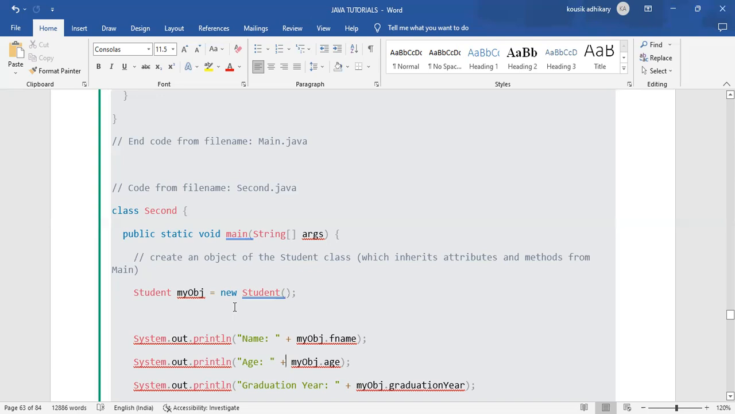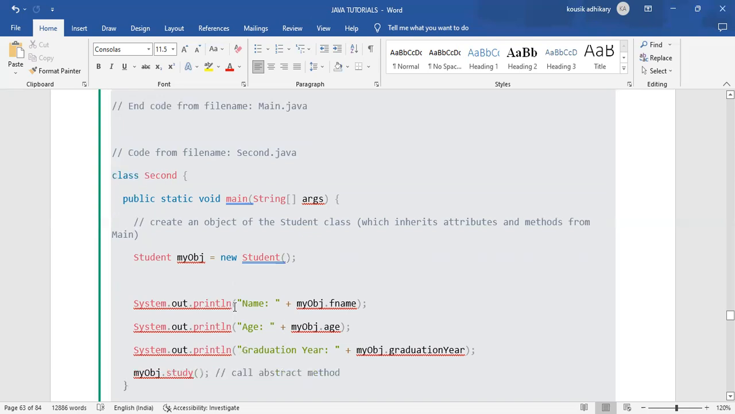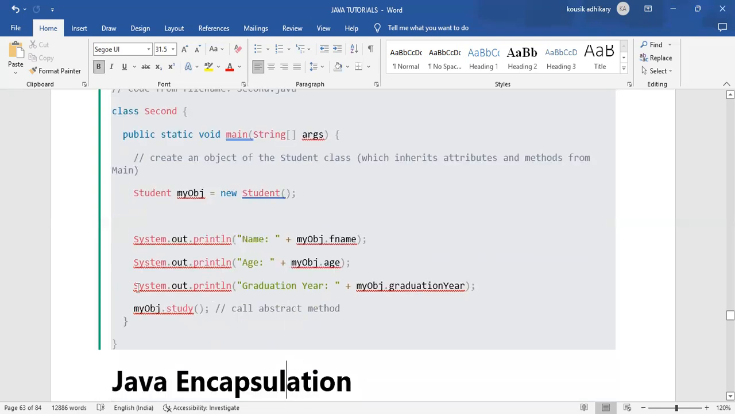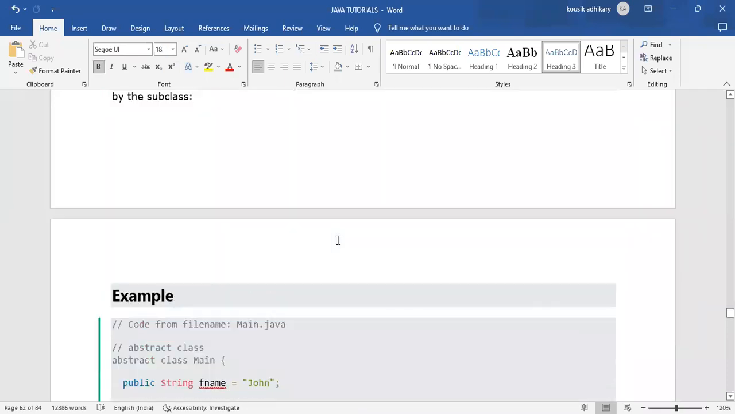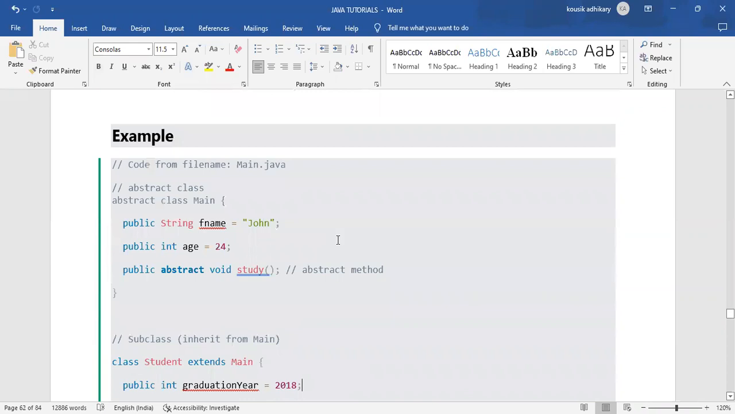After creating an object, what we are doing is system.out.println(myobj.fname). And that fname, where is it available? That fname is available in the abstract class, and it is John.